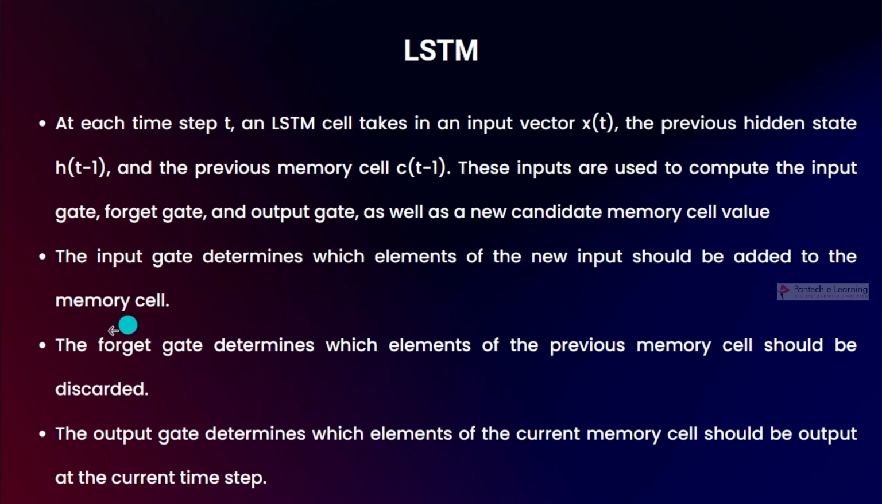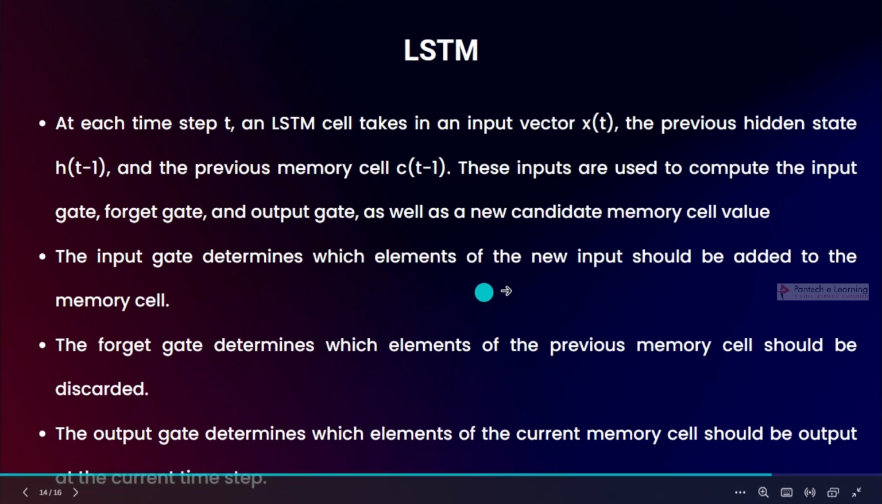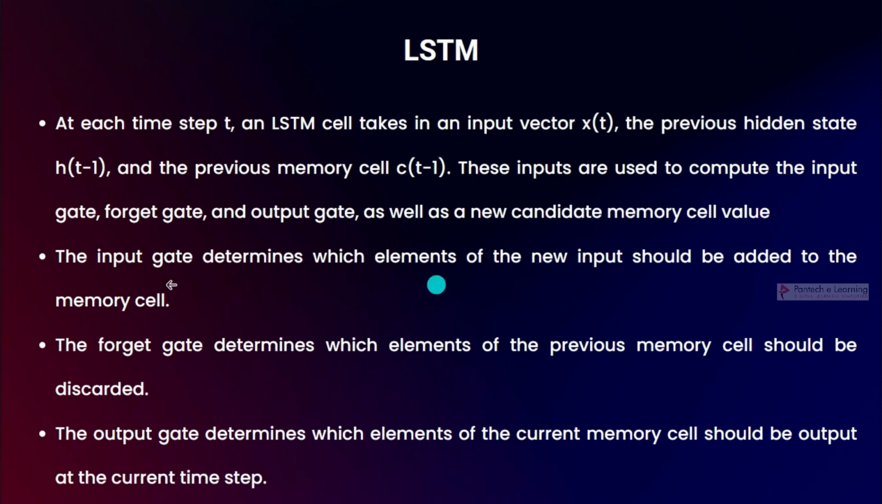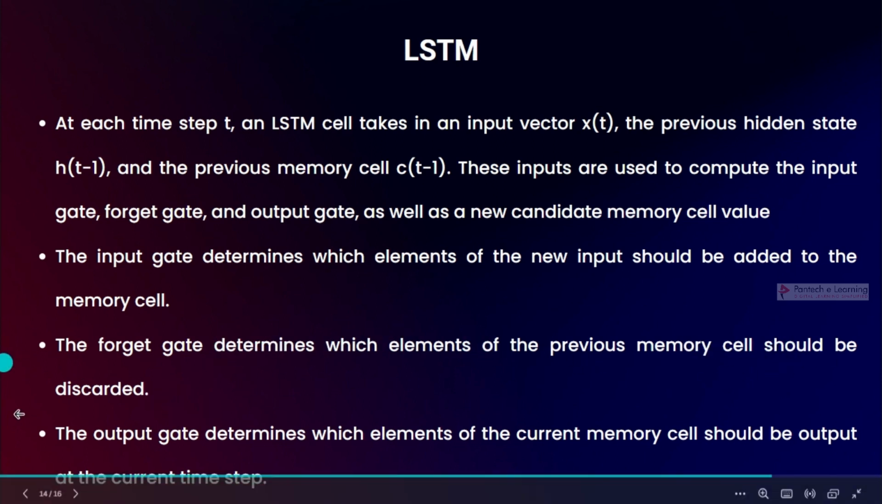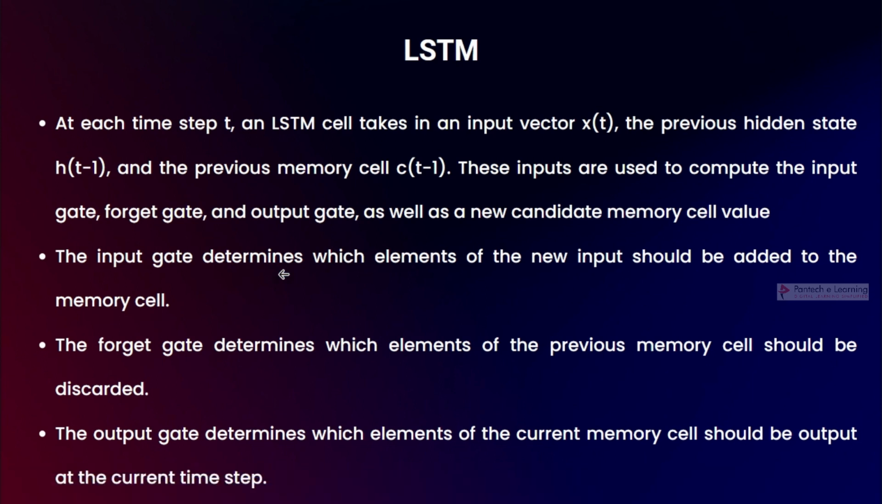We have the input gate, forget gate and output gate, right? The input gate determines which elements of the new input should be added to the memory cell, and the forget gate determines which elements of the previous memory cell should be discarded. Whichever is not important will be discarded in the forget gate, and the output gate will determine which elements of the current memory cell should be the output of the current time step. So it will lose some information and it will carry some information. That's why the name long short term memory.